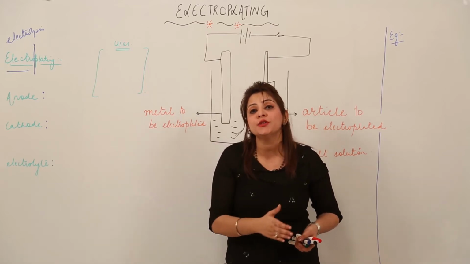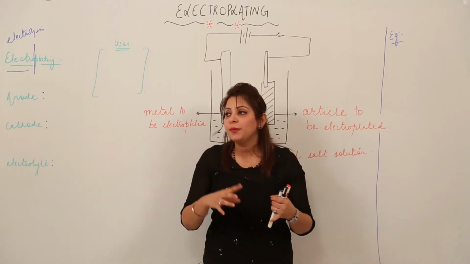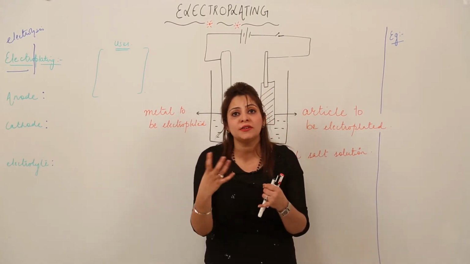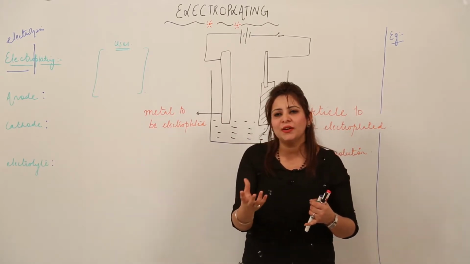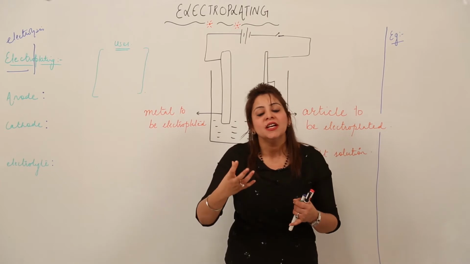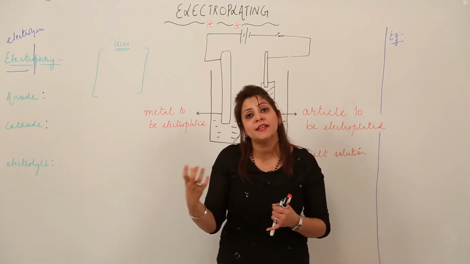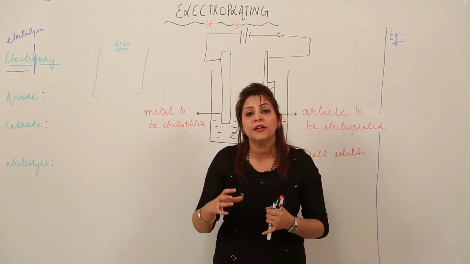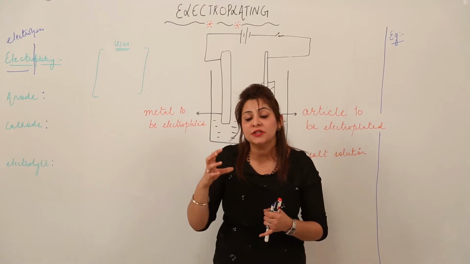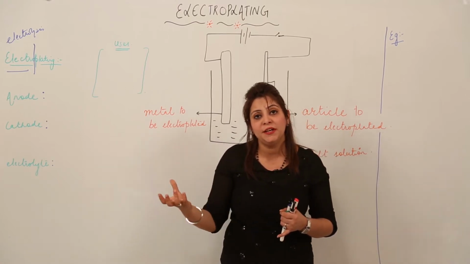So what are the uses of electroplating? Electroplating is used to make jewelry more attractive. You must have encountered jewelry which is just electroplated, on which the gold plating or the silver plating is there. That means they are not actually made up of gold or silver, but they just appear to be made up of gold or silver.